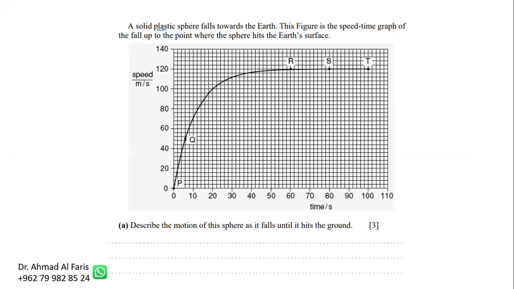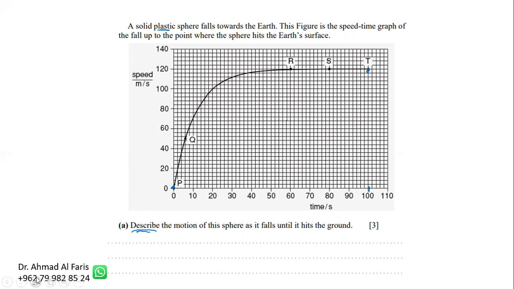A solid plastic ball. Plastic means affected by air resistance. It is dropped, that means it starts from 0, and it is affected highly by air resistance because it's plastic. It falls towards the earth. The figure shows the speed time graph until it hits the earth. It hits the earth at this moment, after 100 seconds. Describe, not explain. Describe, only mention, talk about the motion, the speed, the acceleration, the stops, these things. Describe the motion.